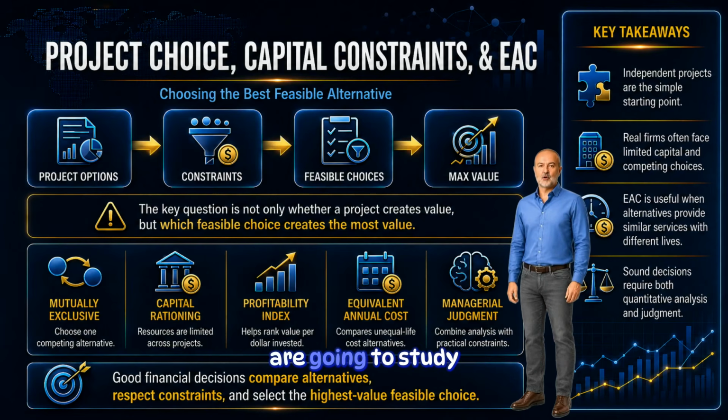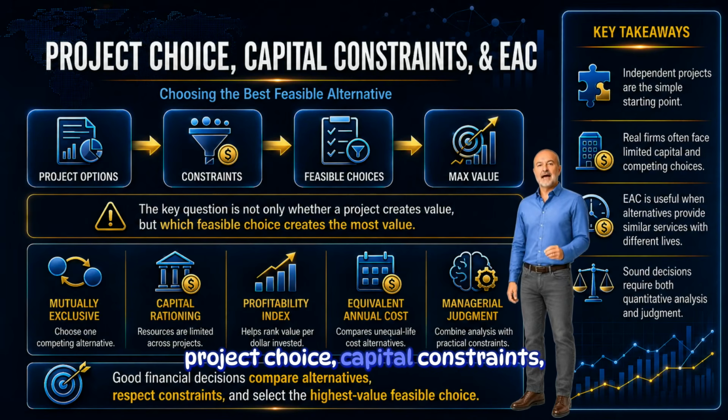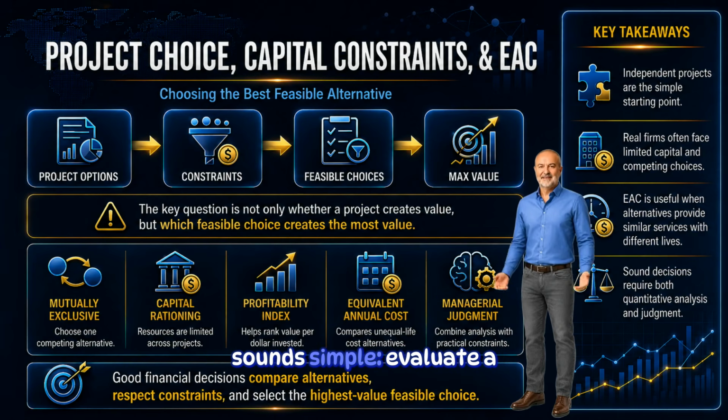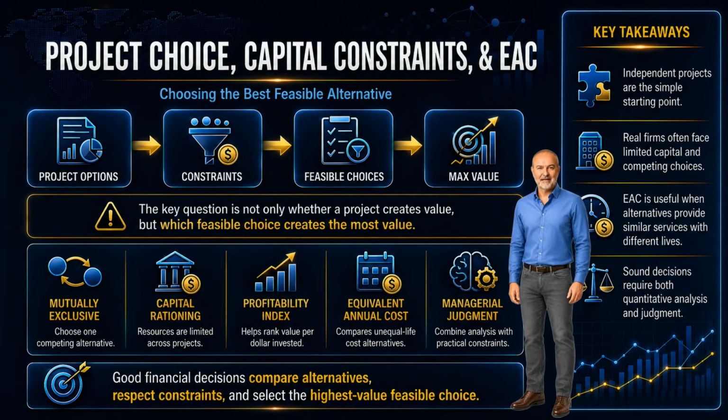In this lecture, we are going to study project choice, capital constraints, and equivalent annual cost. In earlier capital budgeting discussions, the decision often sounds simple. Evaluate a project, estimate its cash flows, discount them properly, and decide whether it creates value. That approach works very well when a project is independent, meaning the firm can accept or reject it without affecting other decisions. But real business decisions are often more complicated.